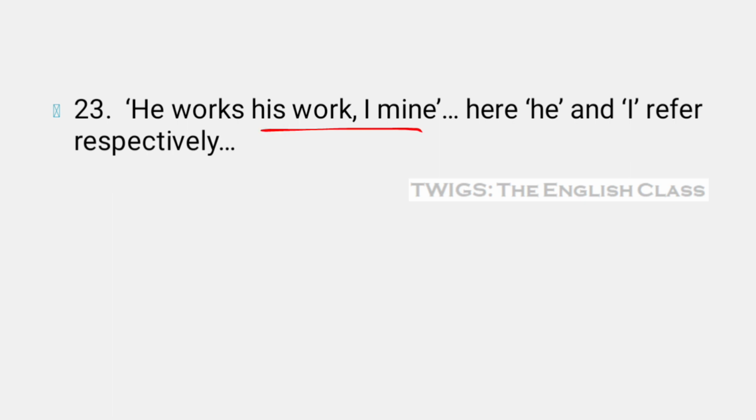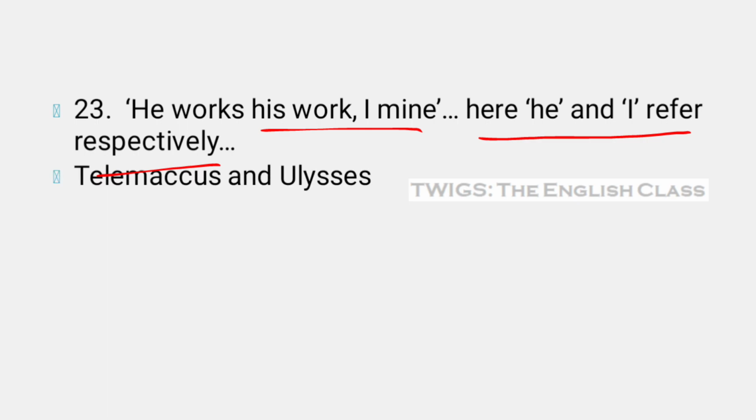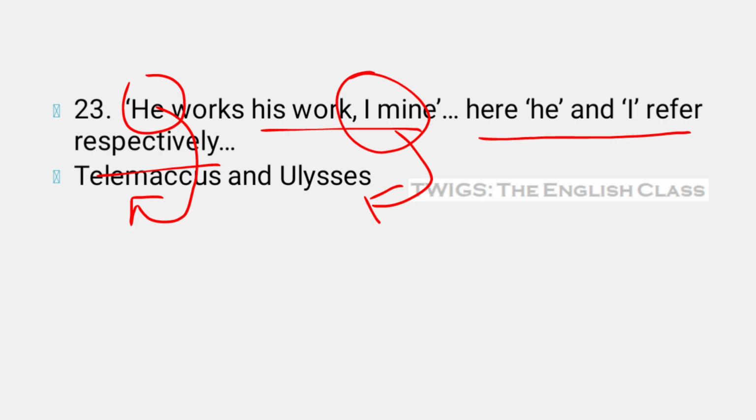He works his work, I mine. Here he and I refer respectively to whom? He means Telemachus, the son of Ulysses, and I refers to Ulysses himself.